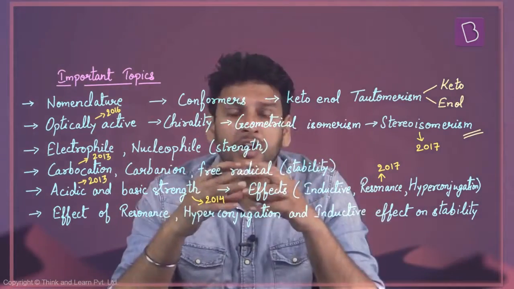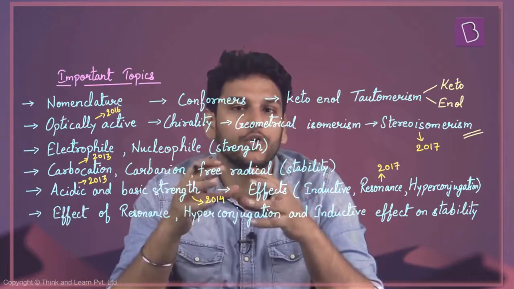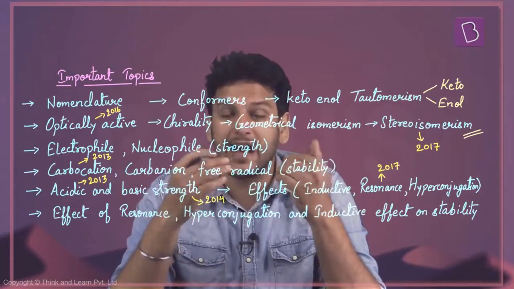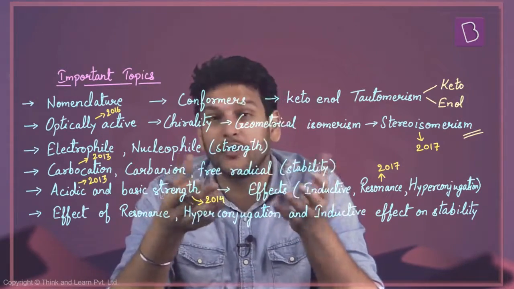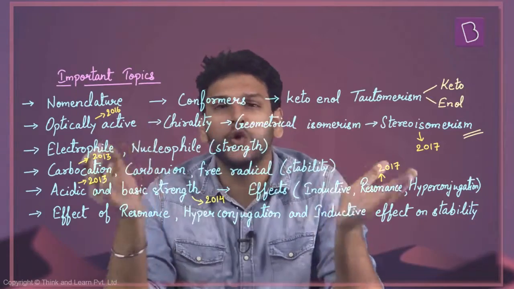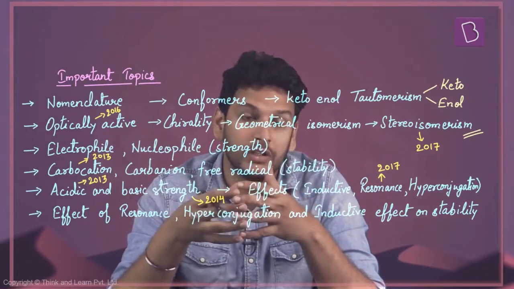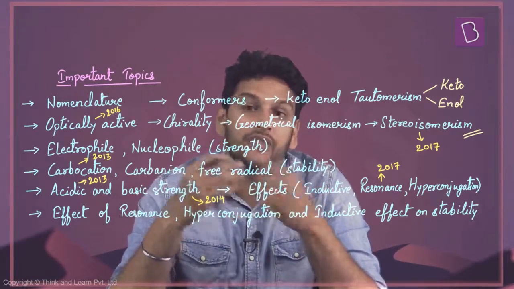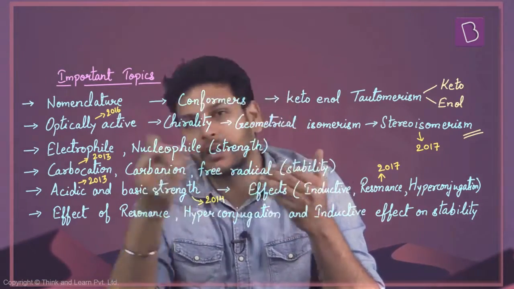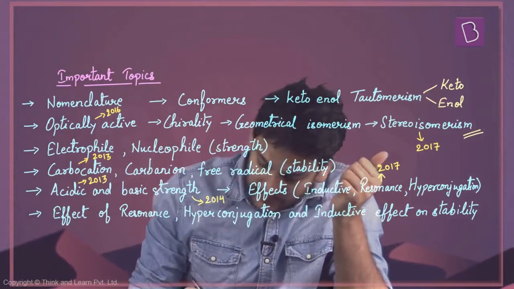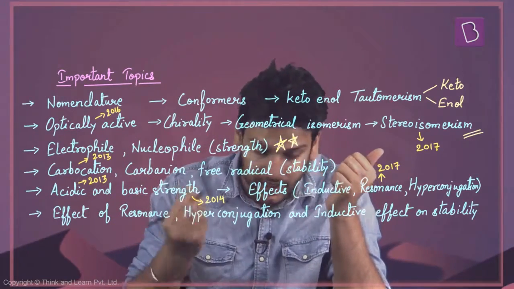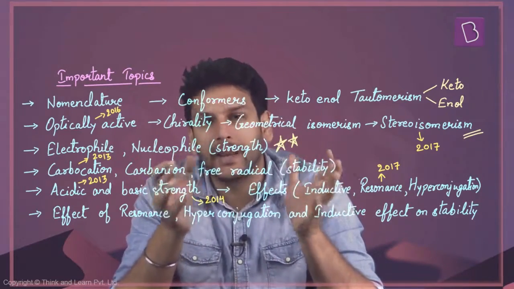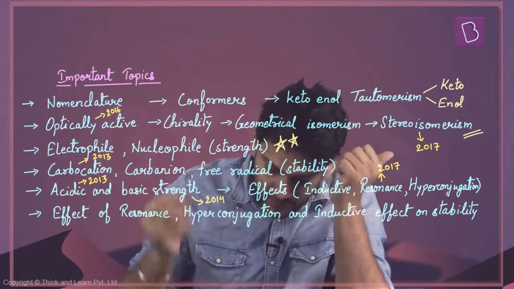Now from GOC, electrophiles and nucleophiles are very, very important because the questions can be asked on this in different ways. They can ask you about the strength of electrophiles and nucleophiles. They'll give you four electrophiles and they can ask about the reactivity towards a particular reaction, which compound will readily react in a particular reaction. So this particular topic is very, very important. Then the question can be asked on the stability of carbocation, carbanion, and free radicals. This is also very important.